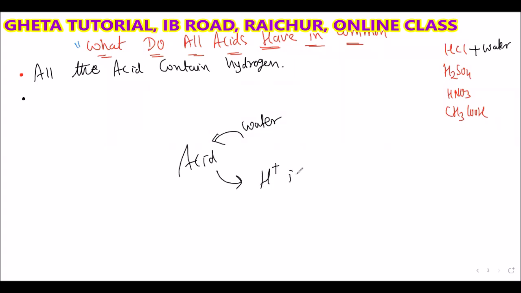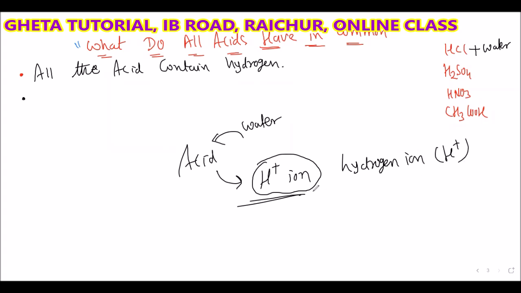What is that ion called? H plus ion. This H plus ion is formed when water is added to the acid. This H plus ion is called the hydrogen ion. It is also given one more name, hydronium ion, nothing but H3O plus.